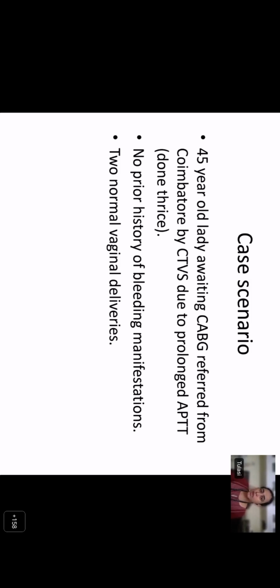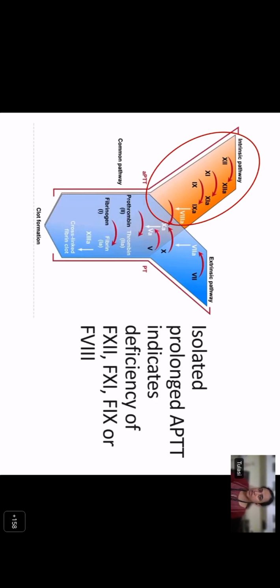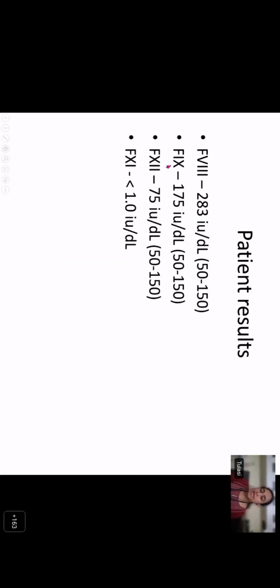In our lab also, the aPTT was significantly prolonged at 113 seconds. This is the reference range, and it was correcting completely on mixing studies, with a normal prothrombin time, normal thrombin time, and bleeding time. When you have an isolated prolongation of aPTT, you think of deficiency of factor 12, factor 11, factor 9, or factor 8. So in this case, we proceeded with these factors. The 8 and 9 were normal, but the 11 was found to be undetectable, or less than 1%.